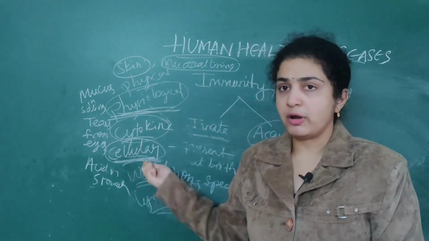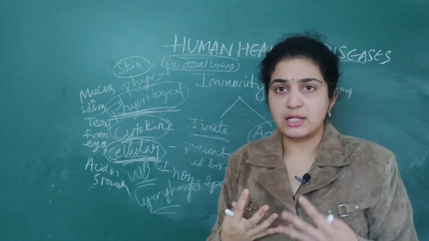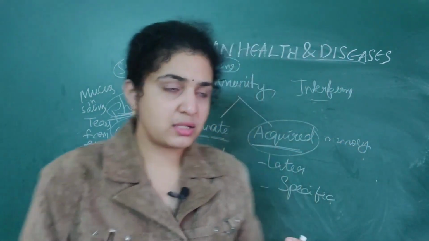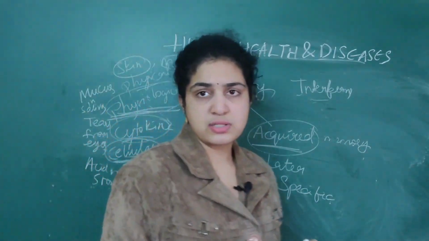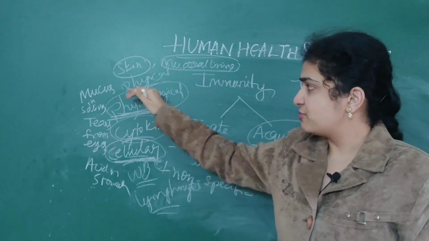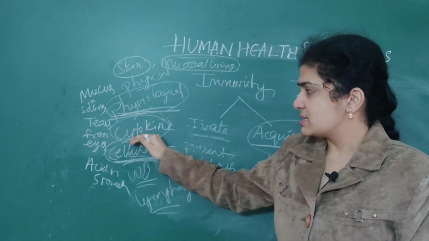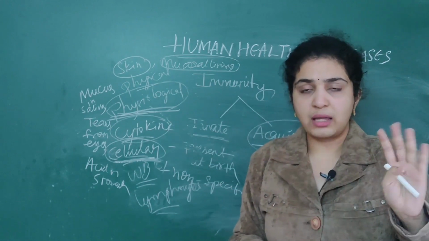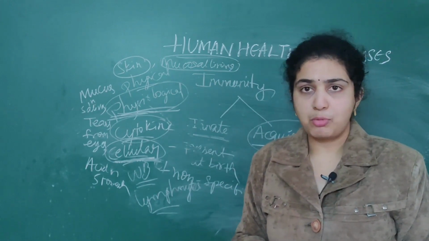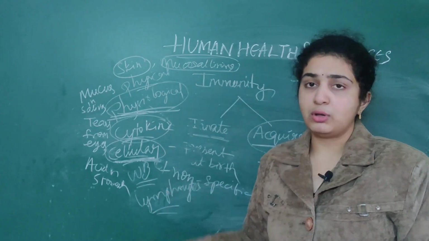Everything will protect the body. They act as cellular barriers for protecting from infection. So these are the four types which are associated with that: physical, physiological, cytokine as well as cellular barriers. These are the four types of barriers which play a very important role in innate immunity.